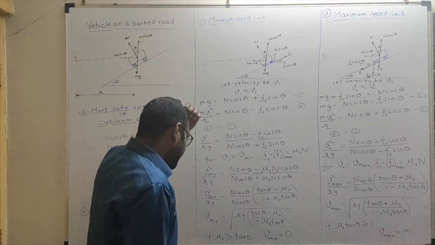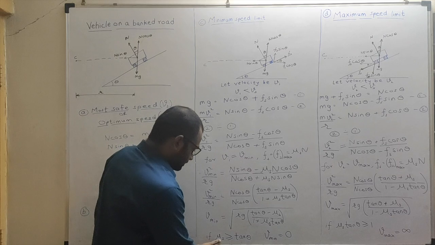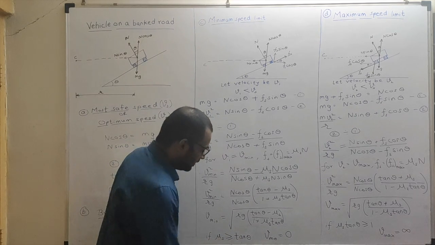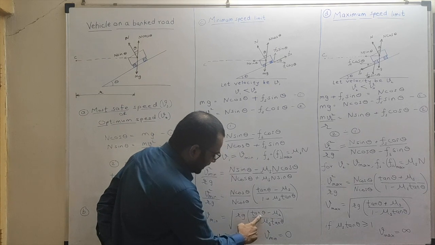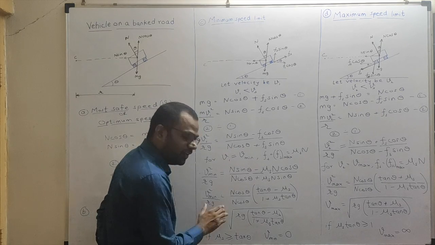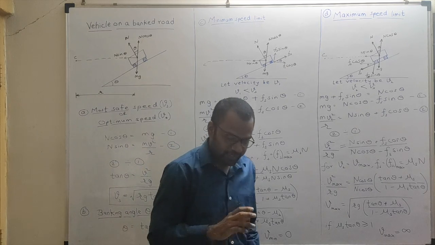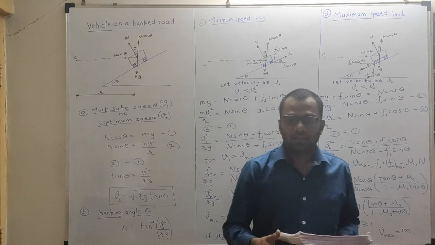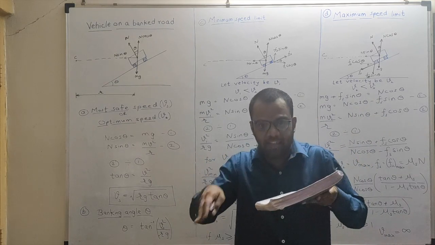Now what if mu s is equal to tan theta or greater than tan theta? If mu s is equal to tan theta, then tan theta minus mu s will be 0, so V minimum will be 0. That means even V minimum 0 is allowed, and the vehicle still doesn't skid down.